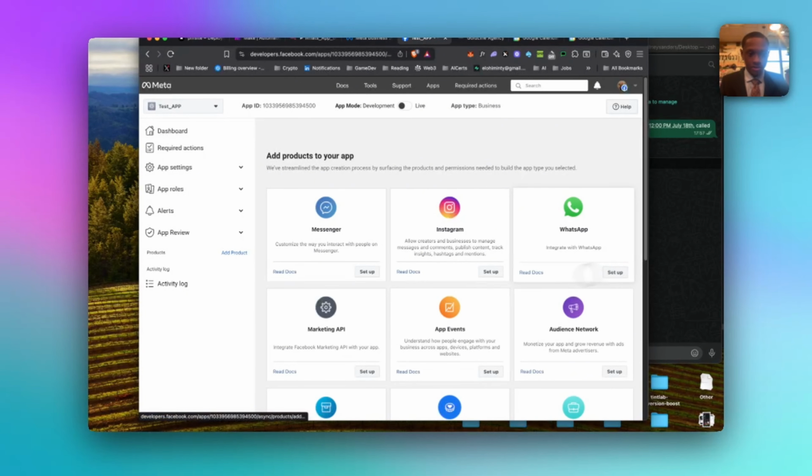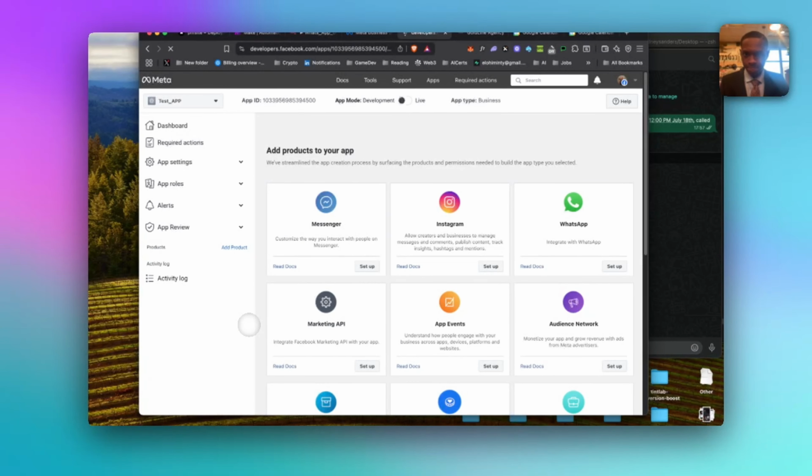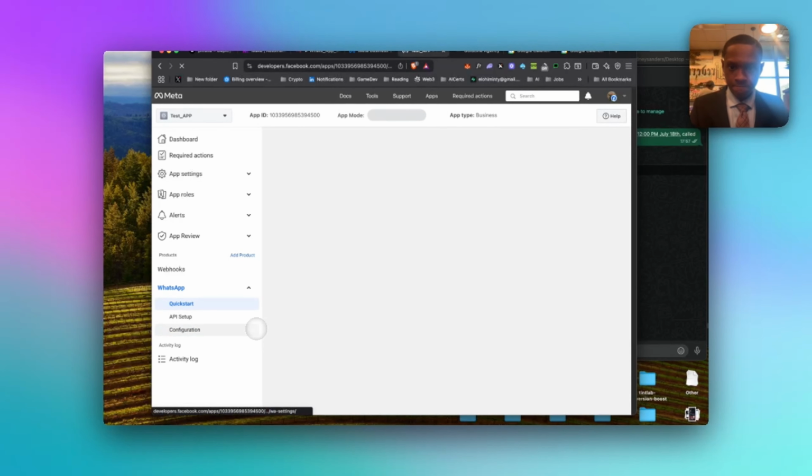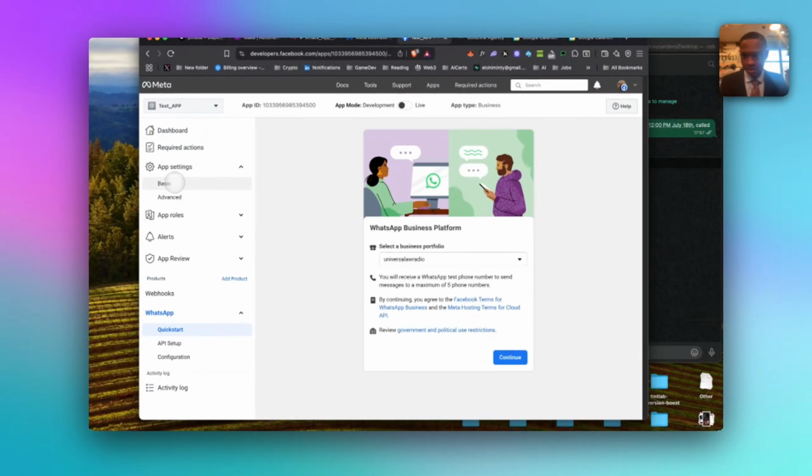Then you want to set up a WhatsApp. Then you want to go to app settings, basic.